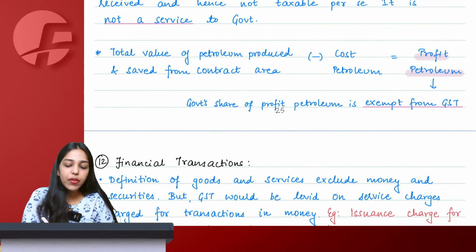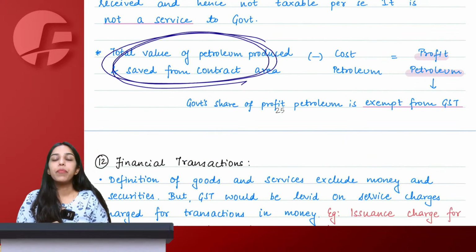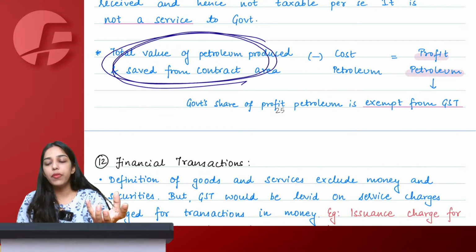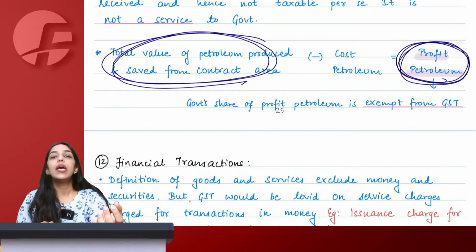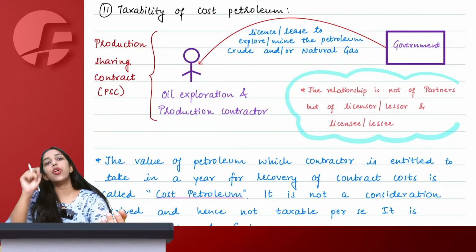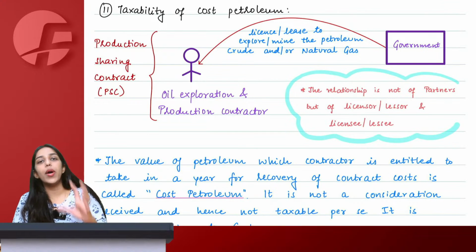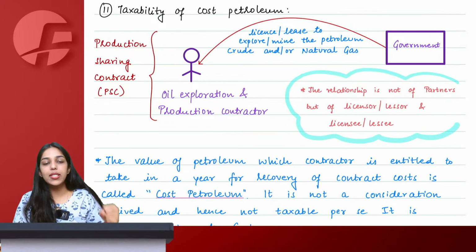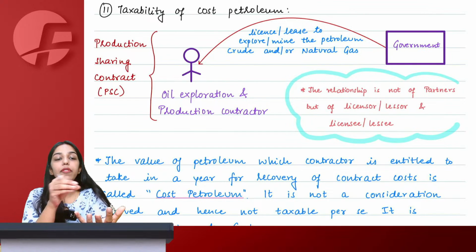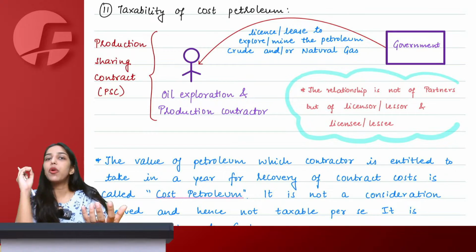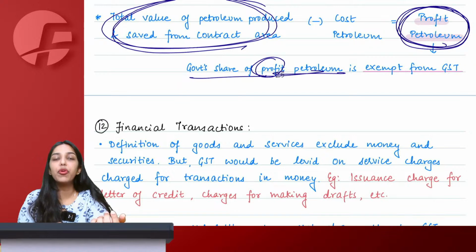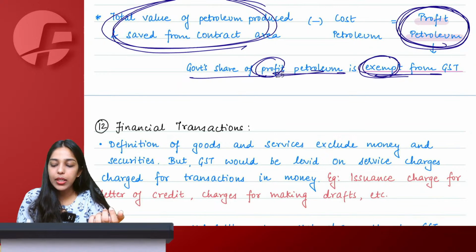Now, whatever is your total petroleum mined, out of it you reduce your cost petroleum. Then what you are left with is known as profit petroleum. Now what government does is, government also takes a share out of this profit petroleum. So once you recover your contract cost, then whatever is the leftover petroleum, crude or whatever you have mined, government will also take a share out of this profit petroleum. Here particularly they are saying that this government's share of profit petroleum is exempt under GST.